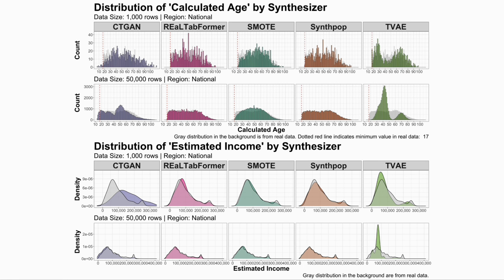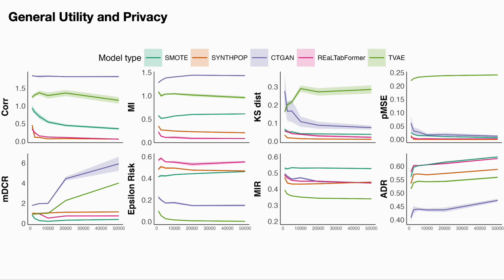Visually assessing the distribution, we observed that all the models were able to approximate the real data distribution pretty well, with the larger training data sets tending to perform much better in terms of approximation. One thing that stands out remains CTGAN's data-hungry nature, which tends to fail to approximate the distribution when the data sample is very small.